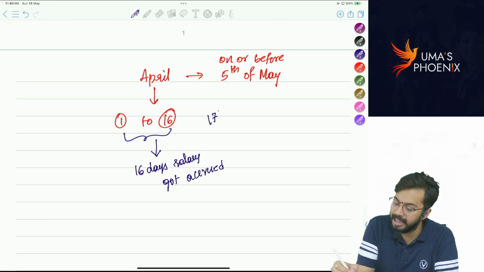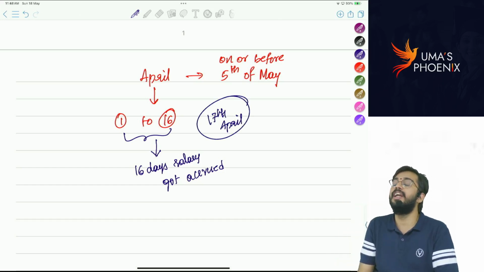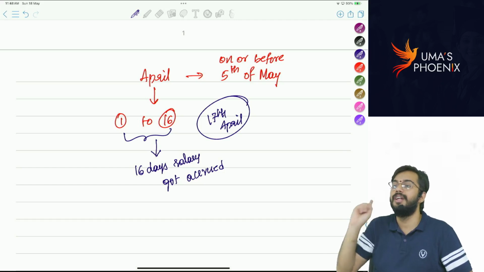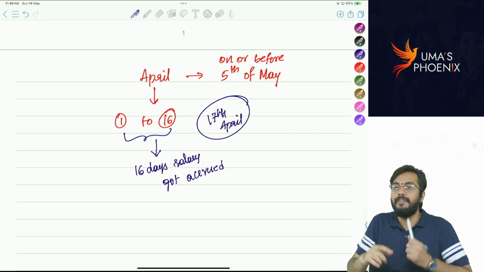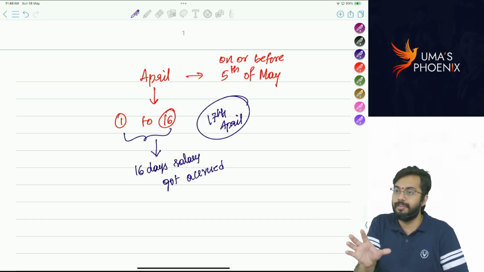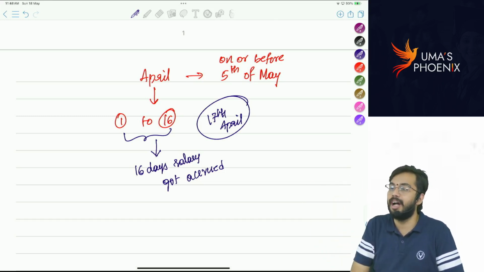On 17th April, can he go and ask the employer to pay salary for 16 days? He cannot go and ask the employer, because as per the agreement, he can ask salary on 5th of next month. Am I correct or not? That means every day, whatever the work that is done, for that much of work, salary is getting accrued. But salary will become due only on 5th of next month. Are you able to understand?